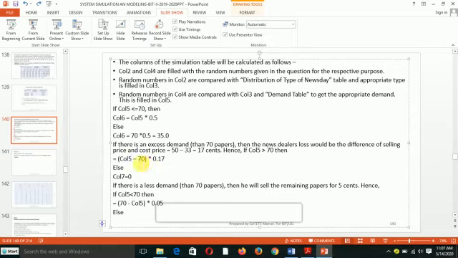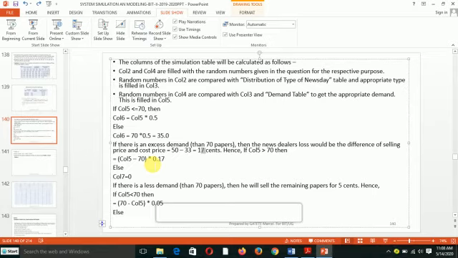It means the current demand minus the number of newspapers purchased, and we multiply by 0.17. This is the difference between the selling price and the purchasing price.